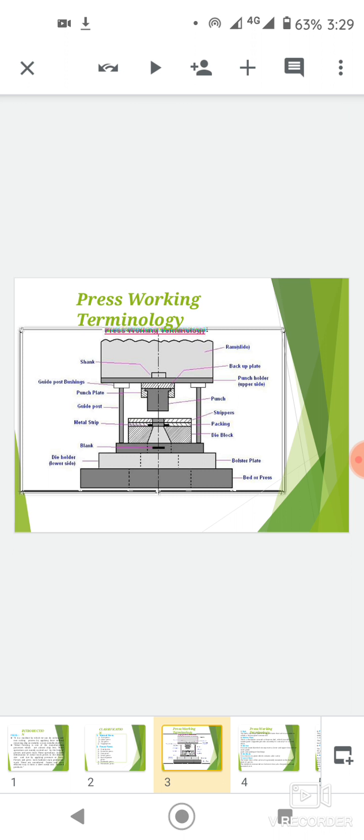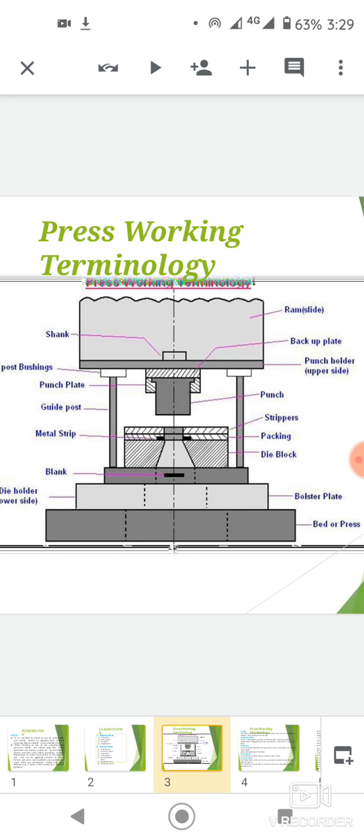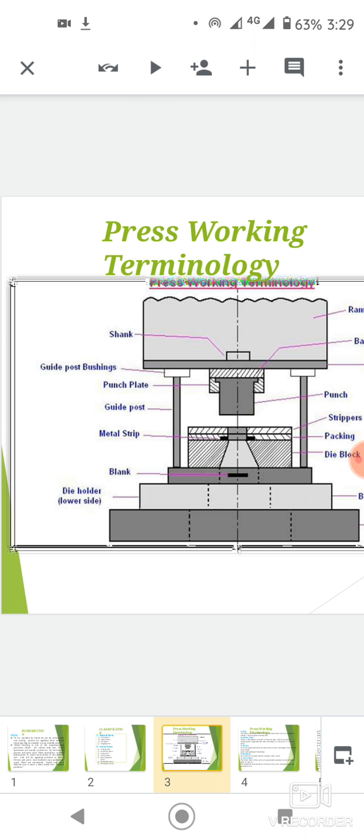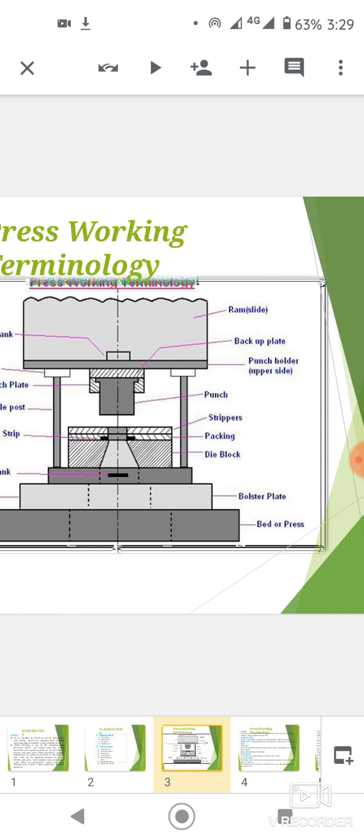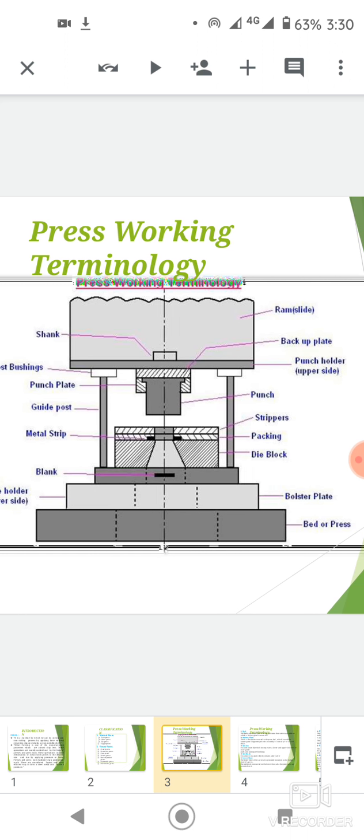Press working terminology. This is the press working terminology and it consists of shank, guide post bushing, punch plate, guide post, metal strip, blank, die holder, die block, bolster plate, bed or press, packing, strippers, punches, punch holder, backup plate, ram. This is the press working terminology.